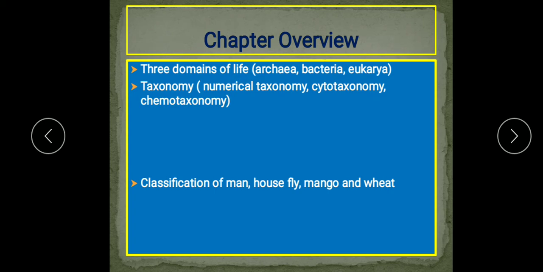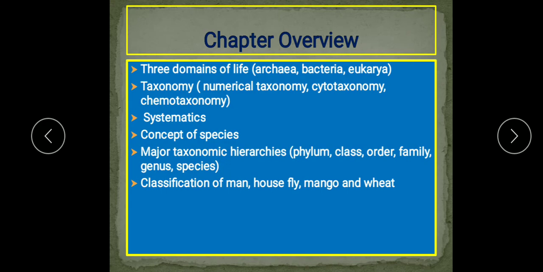Taxonomy, numerical taxonomy, cytotaxonomy, chemotaxonomy. Then systematics, the concept of species, and the major taxonomic hierarchies: phylum, class, order, family, genus, species, about which you already had some information from 9th.